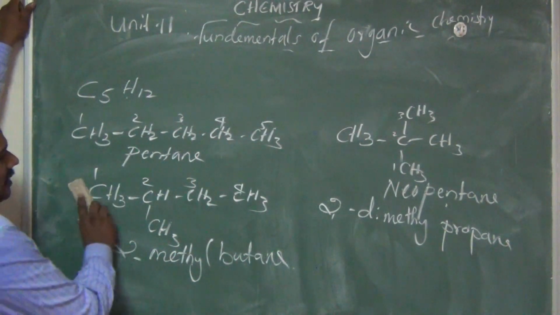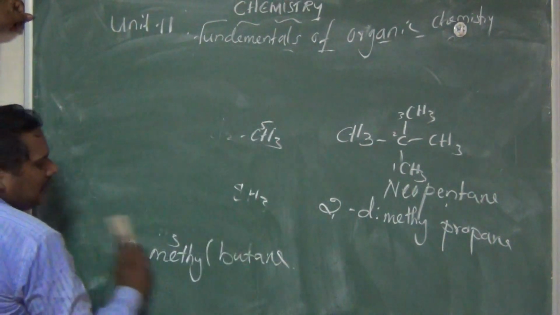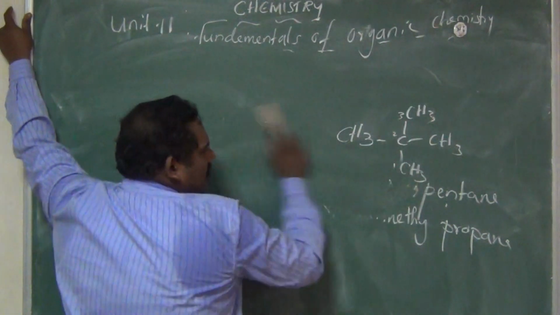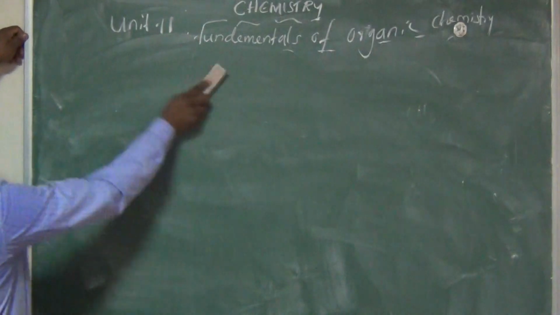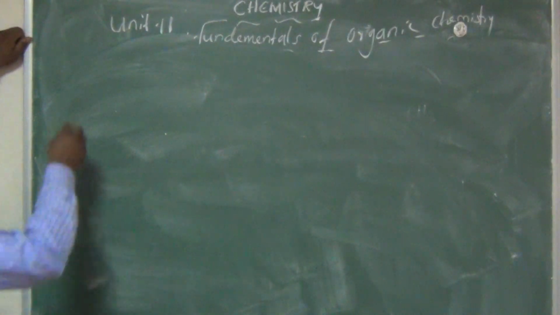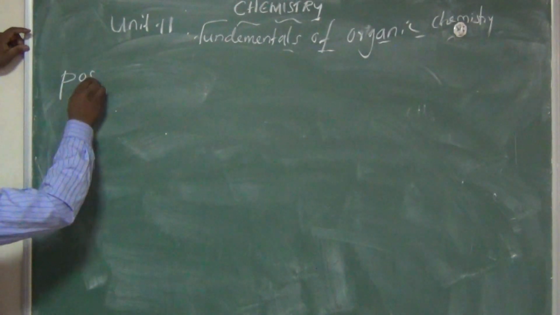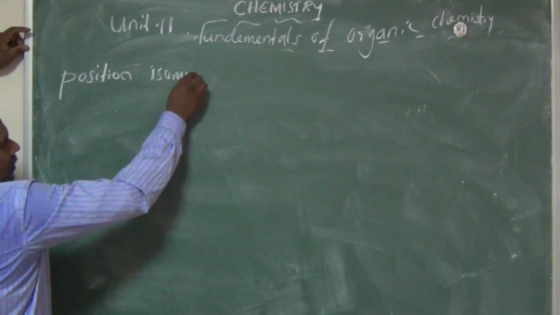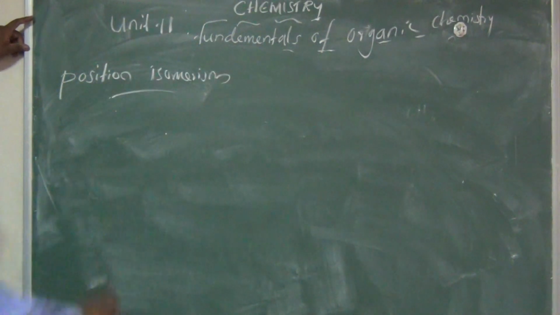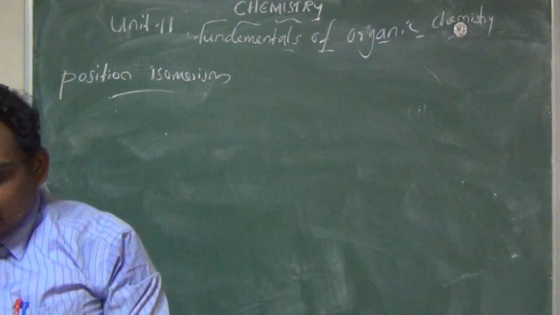Next, the second one is position isomerism. What is position isomerism?